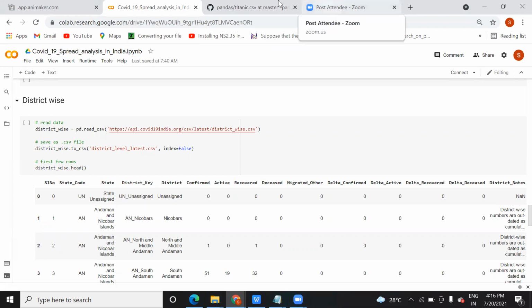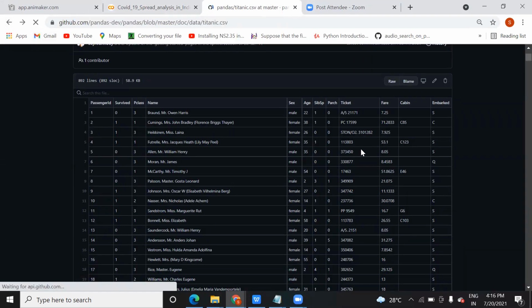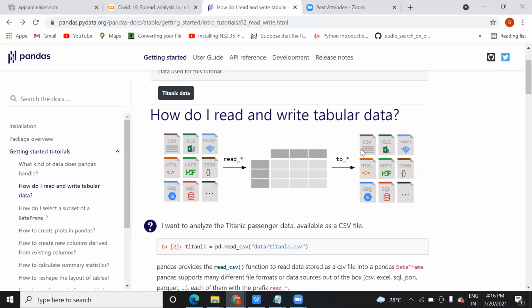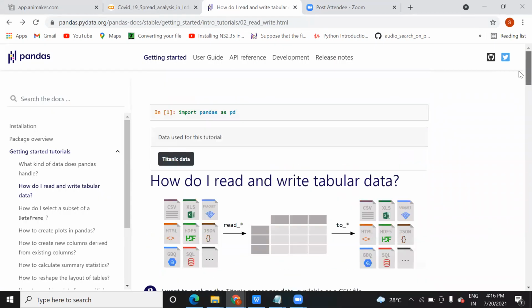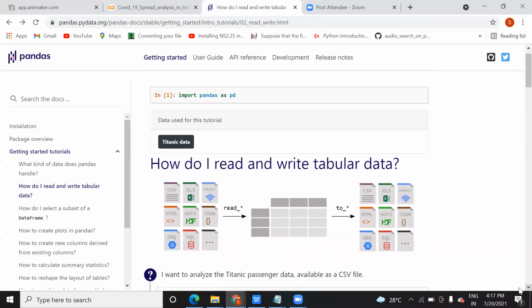So the same thing, this pandas as I've shown you. Now here, if you want to read the data set, how can you read that? First of all, you need to import the pandas library in your code. Import pandas as pd. Pandas is one library, and we just need to add it to our Python code, because this library will help us read data of any format: CSV data, Excel data, text data. It will help us read data in the form of a tabular data frame, as we call it.